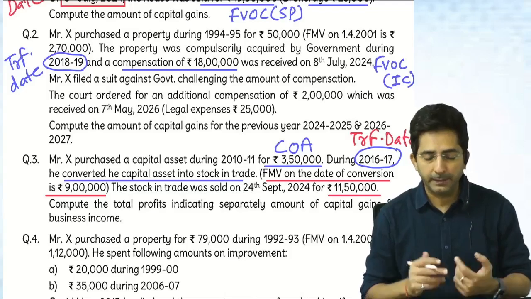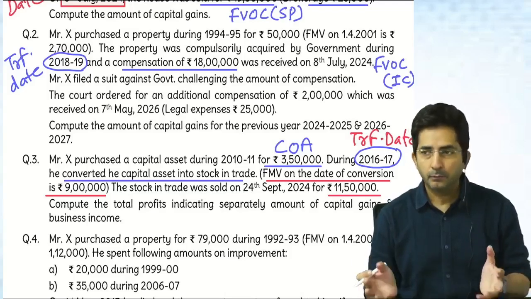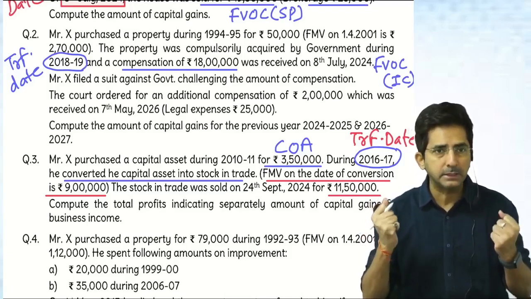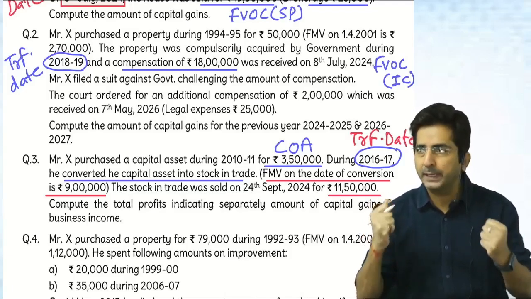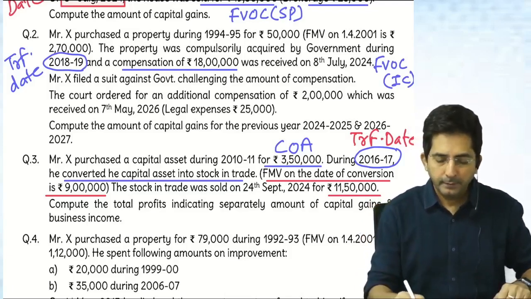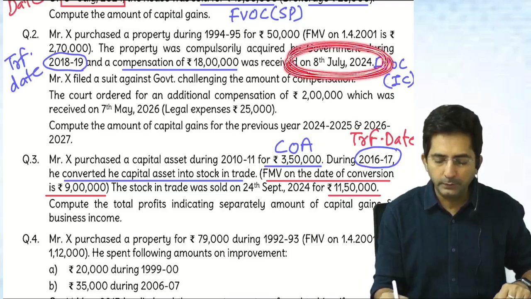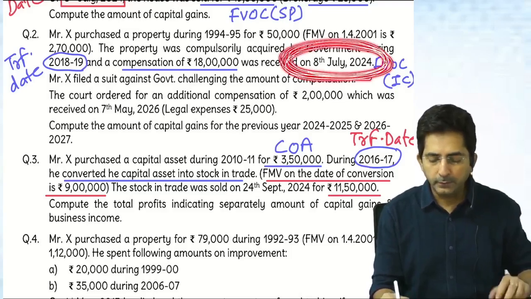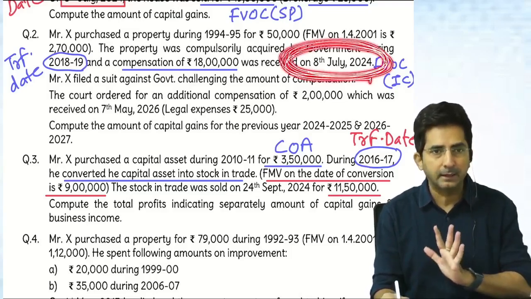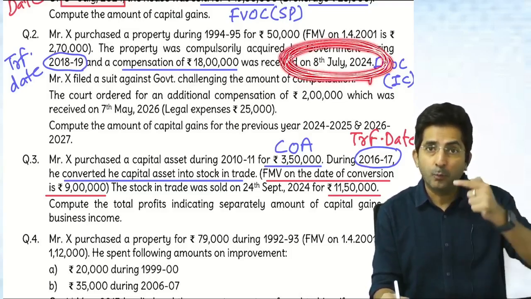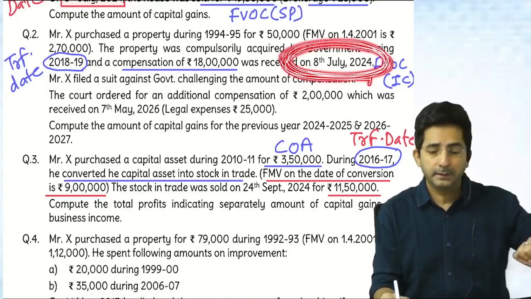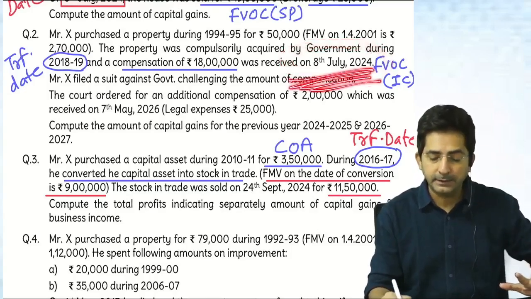See, when government takes away my property, what is my consideration? The compensation. Consideration means what you get in return. And what is the date of receipt? 8th July 24. What to do with this? This will not help us in indexation, etc. See, indexation is upar transfer, niche purchase. This is not transfer date, this is receipt date.